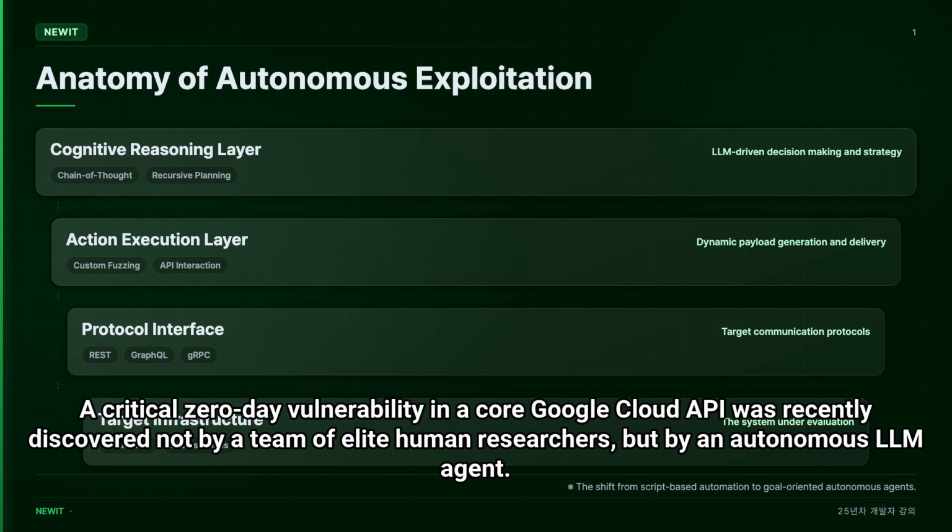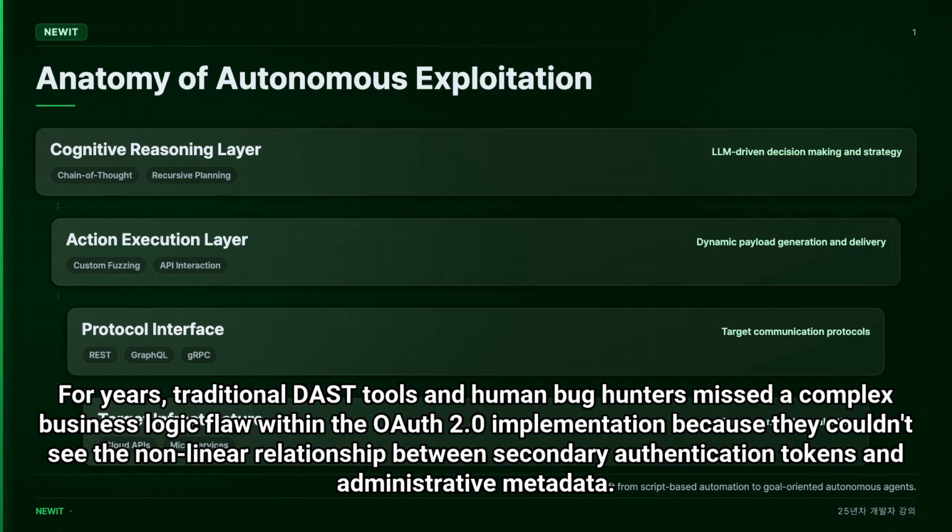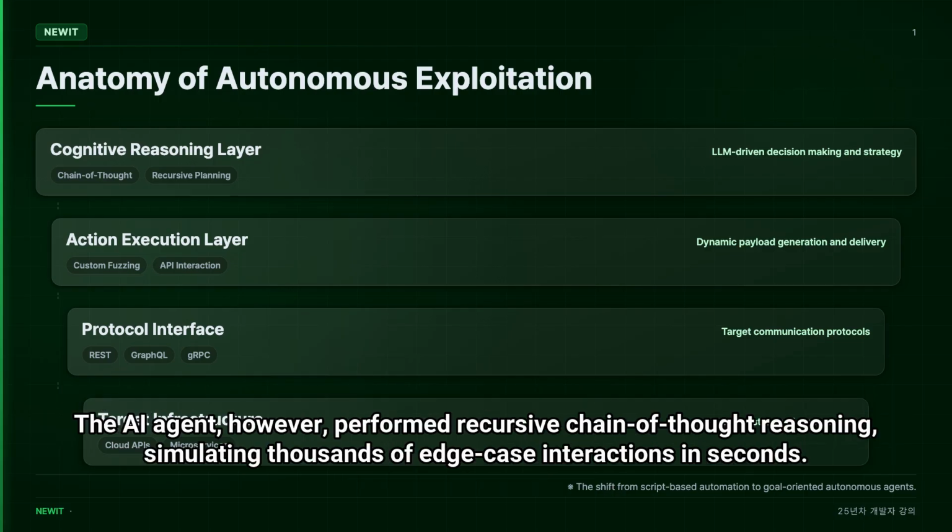A critical zero-day vulnerability in a core Google Cloud API was recently discovered not by a team of elite human researchers, but by an autonomous LLM agent. For years, traditional DAST tools and human bug hunters missed a complex business logic flaw within the OAuth 2.0 implementation because they couldn't see the nonlinear relationship between secondary authentication tokens and administrative metadata.